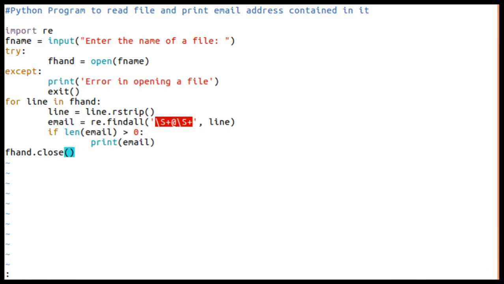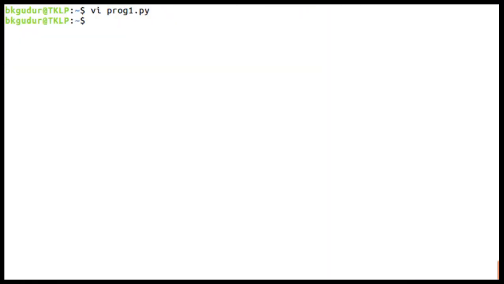Let us see how this program will give the result. Executing this using the Python 3 interpreter, the command python3 calls the Python 3 interpreter, and this is the file name. So enter the name of the file. Here I'll give the file name as mbox-short.txt. This is the file in this home directory.